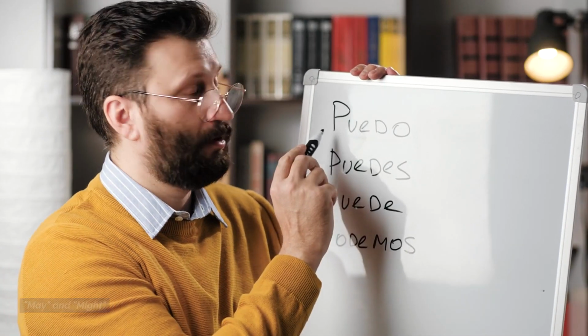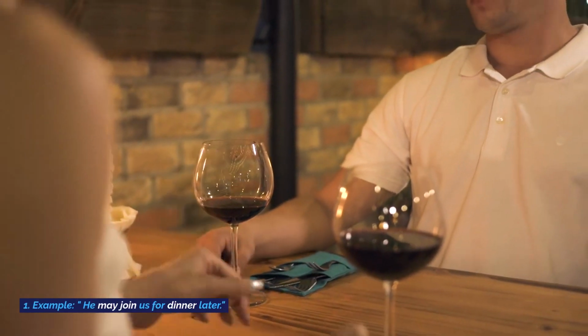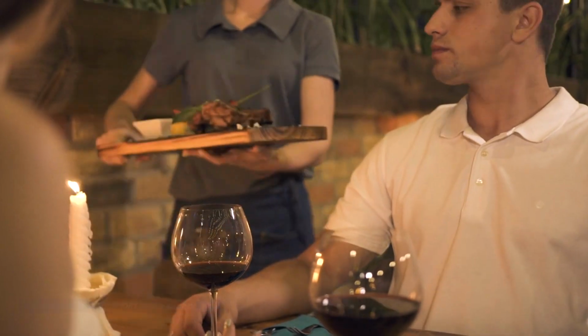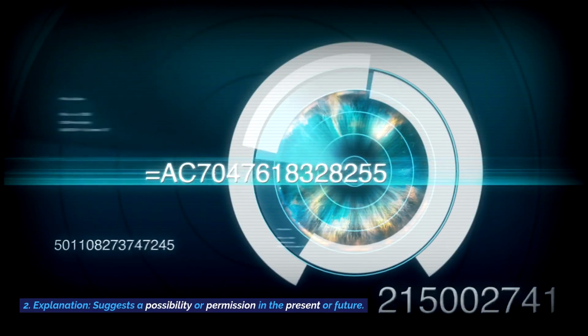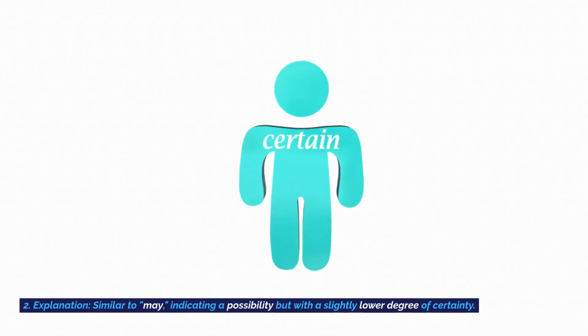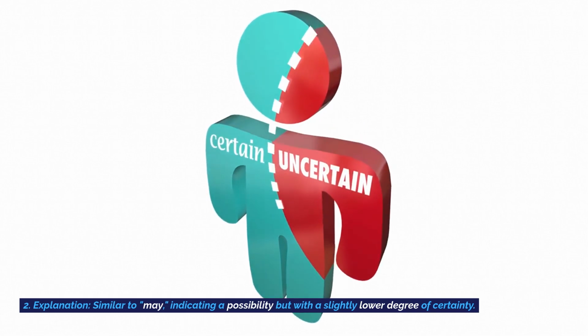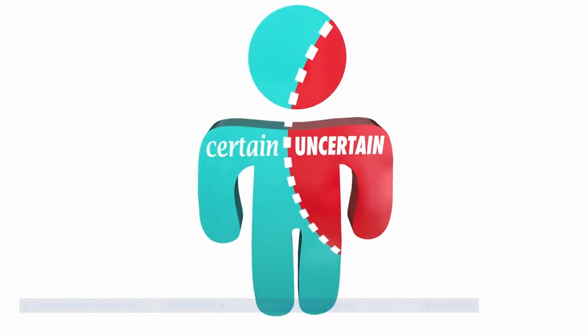May and might. May, present, future. Example: He may join us for dinner later. Explanation: suggests a possibility or permission in the present or future. Might, present, future. Example: I think it might rain this evening. Explanation: similar to may, indicating a possibility but with a slightly lower degree of certainty.